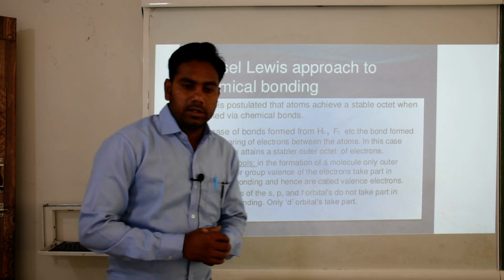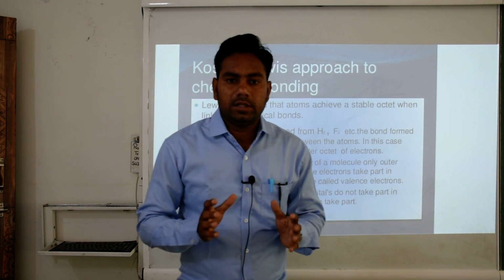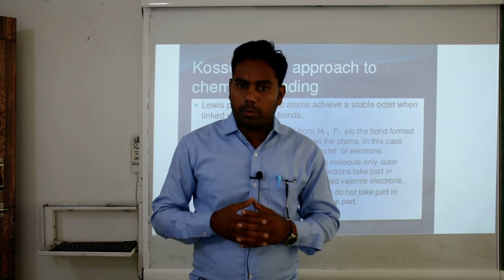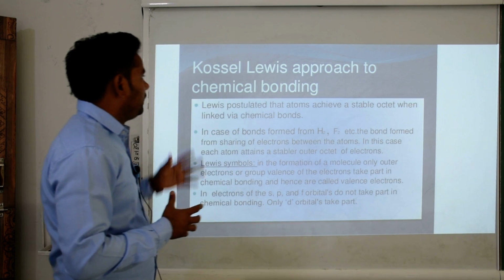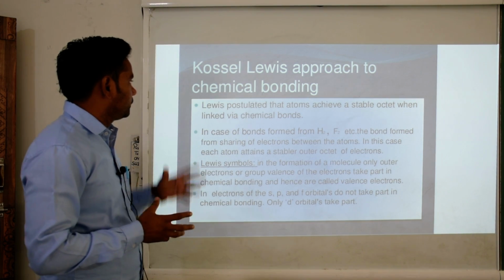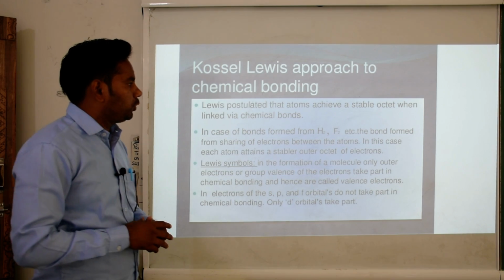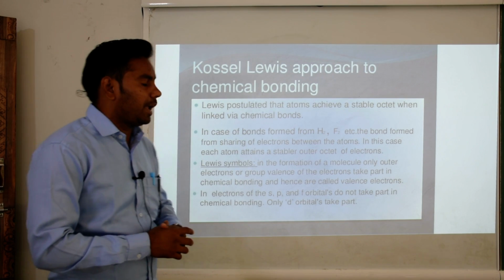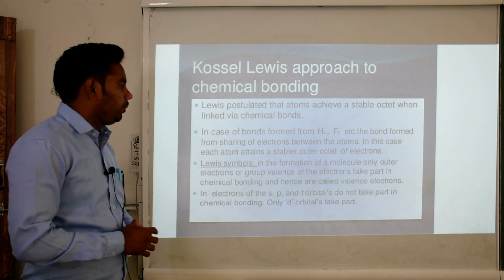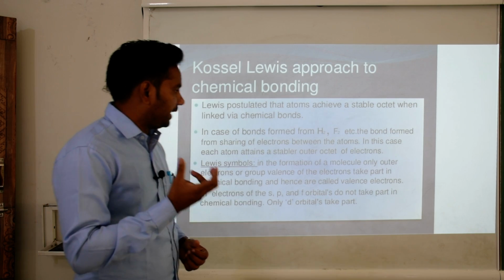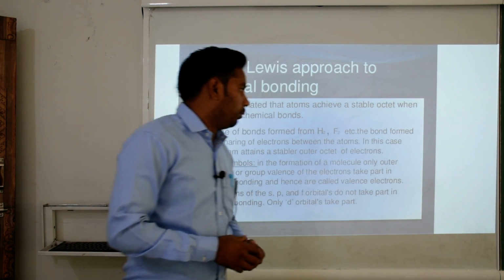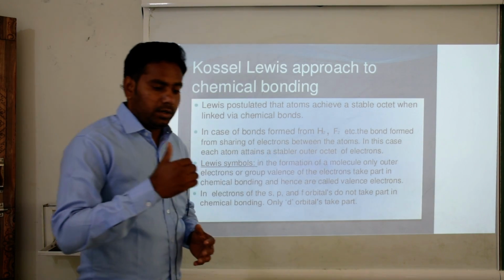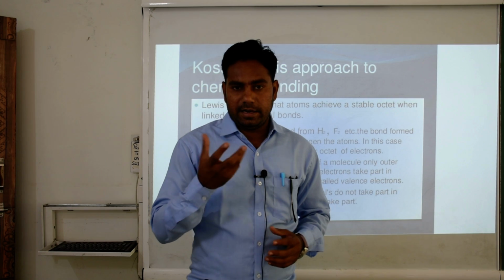Kossel-Lewis approach. The first approach to discuss the molecules and stability of molecules. Okay. Lewis and Kossel approach to chemical bonding. Lewis postulated that atoms achieve a stable octet when linked with chemical bonds. Then in the case of bonds formed from H2, F2 etc., the bond is formed by sharing of electrons between the atoms. How many electrons do atoms share?